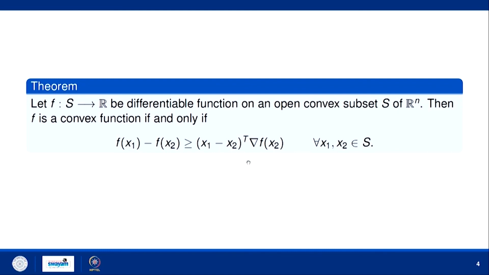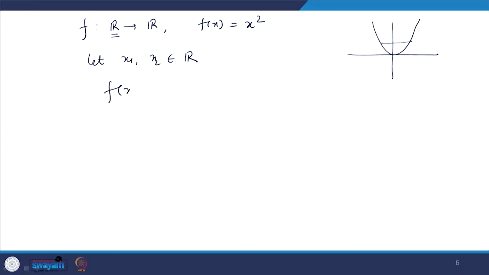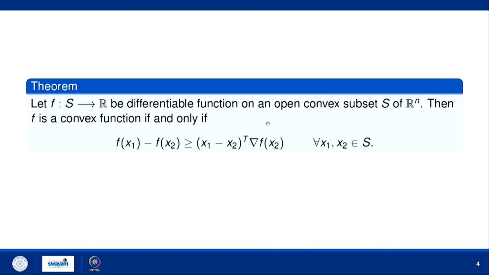So, you can bring this expression to the left hand side and try to show that the entire expression is greater than or equal to 0 for any x1, x2. Let us see. You take f(x1) minus f(x2) minus (x1 minus x2) f dash (x2), and we have to show that this expression is greater than or equal to 0. If we have shown this, then by this theorem we can say that the given function is a convex function.